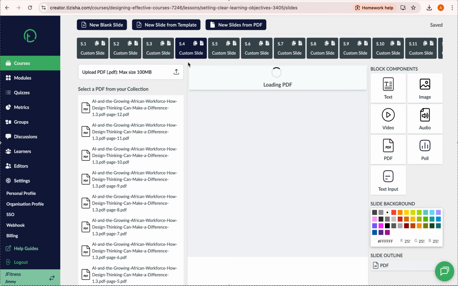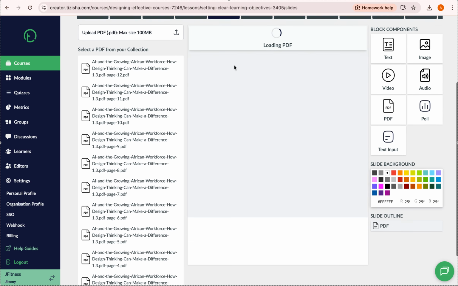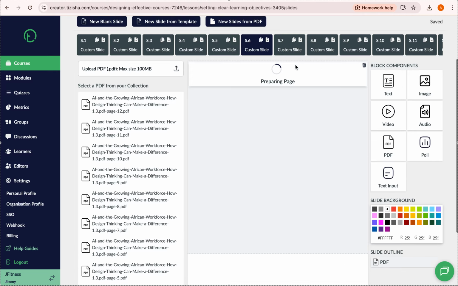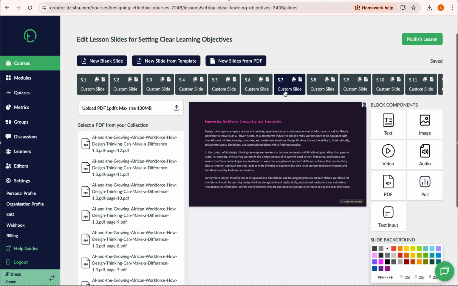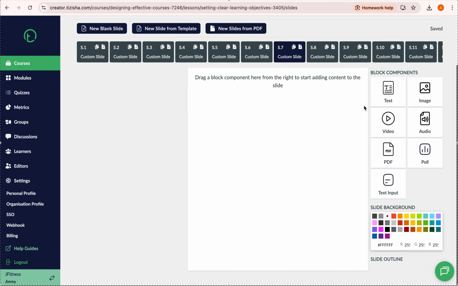If you look at slide 4, our PDF starts from slide 4, then we have 5, then 6, then 7, and so on and so forth, right? One thing about these PDF slides is that they are fully customizable. For instance, let's say we don't like the content in this slide 7 that we are currently on, and we want to customize it fully to our liking. So what we can do is delete this. As I hover my cursor here, you see we have this trash icon, or bin icon. If I click on this, you can see that content on slide 7 has been deleted.